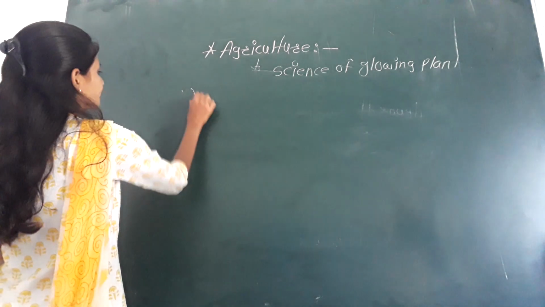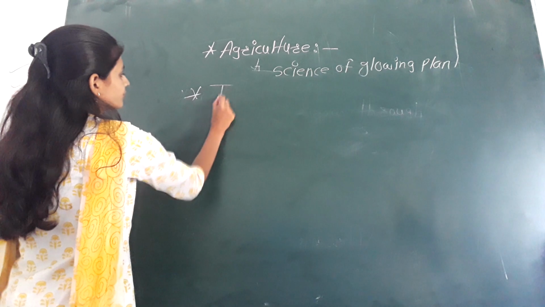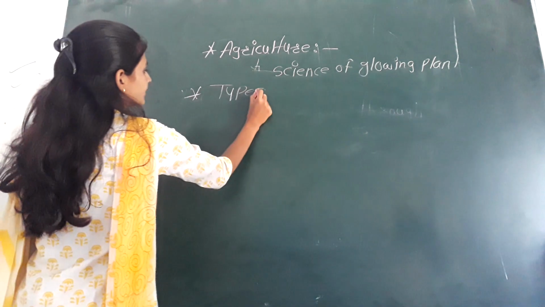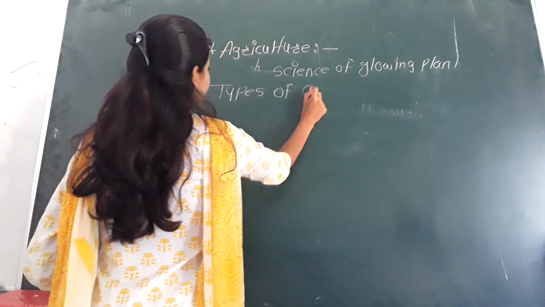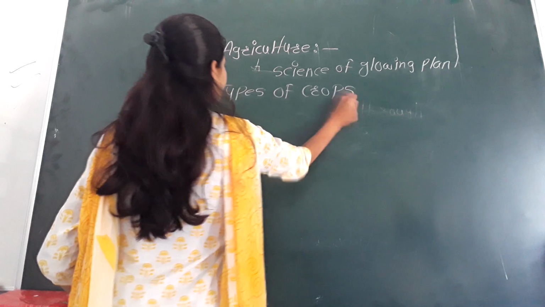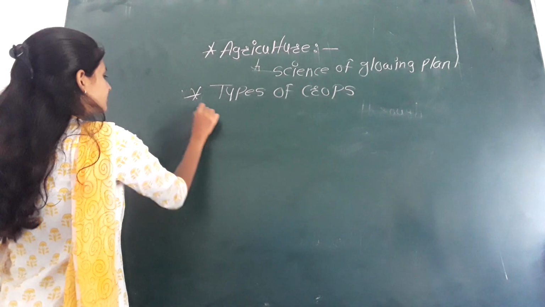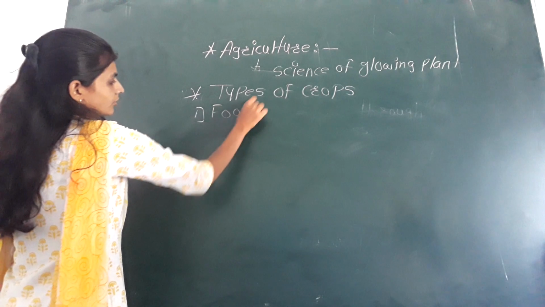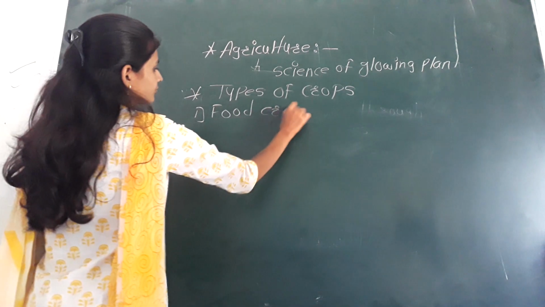Types of crops. Okay, so here first is food crops.